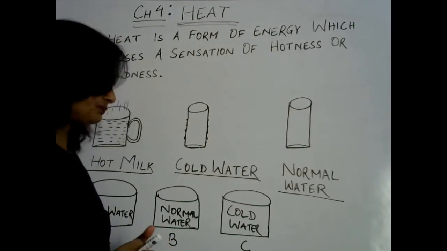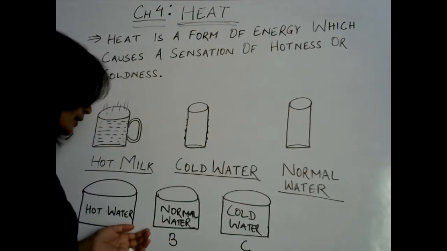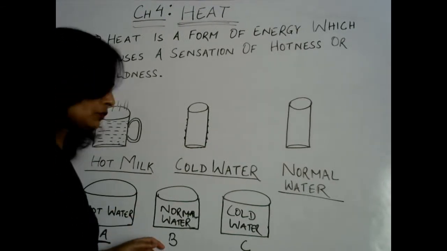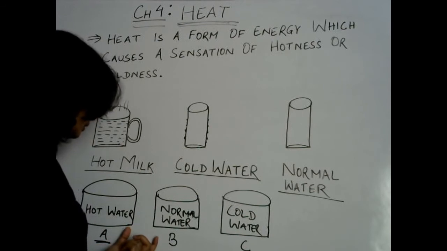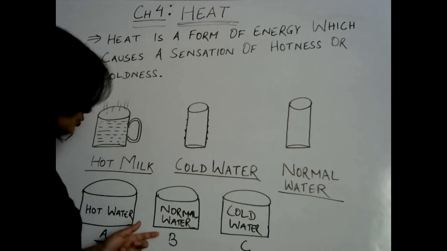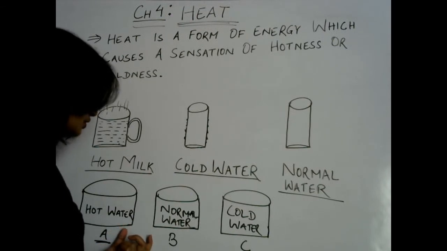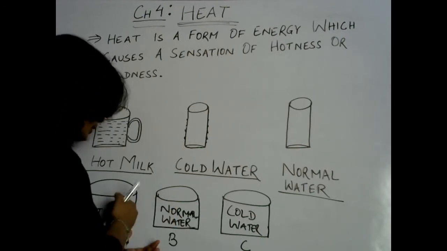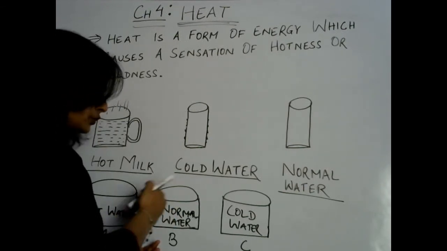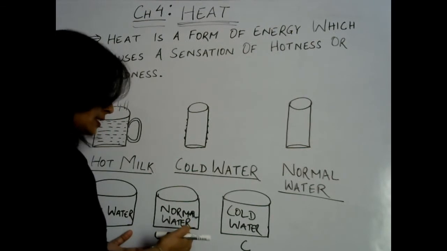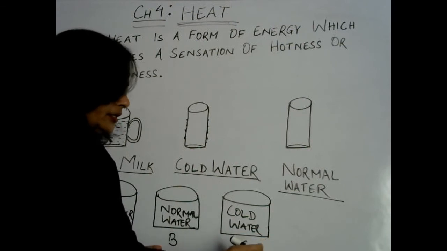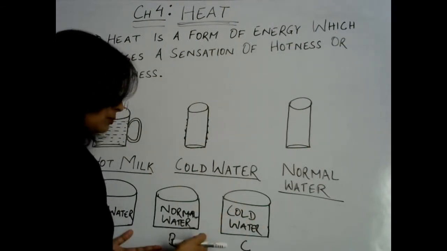Why is it so? Because the left hand was earlier in hot water, and now you are putting it in normal water. So there is a temperature difference, from hotter to normal. That means the previous temperature was more and now the temperature is less. And in this case, earlier it was in cold water, now in normal water.